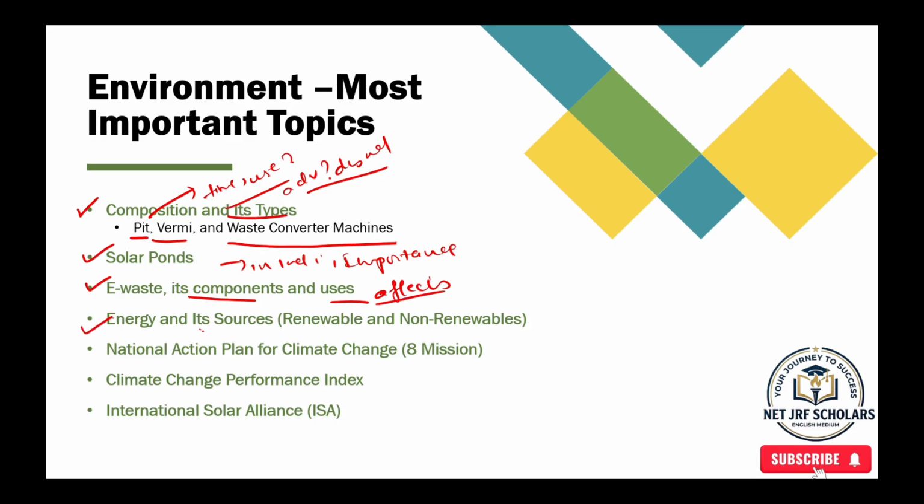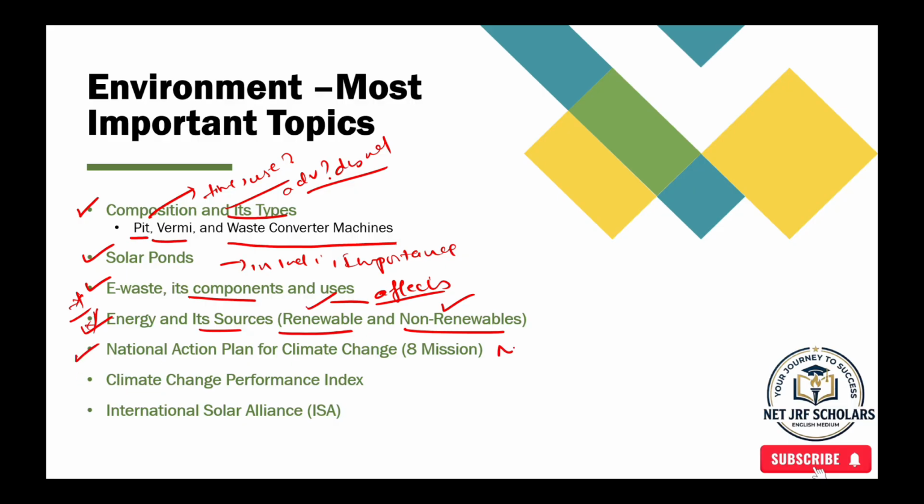And energy and its sources. We have two major types of energy resources, renewable resources and non-renewable resources. So these are very important. Nowadays they're asking questions on energy resources.